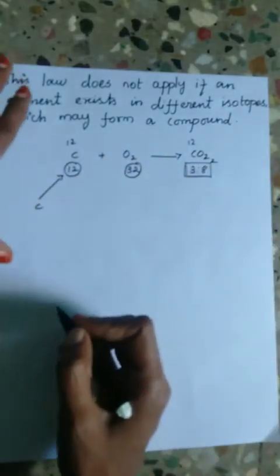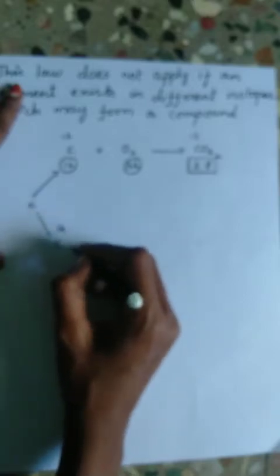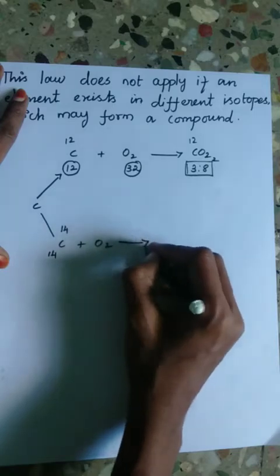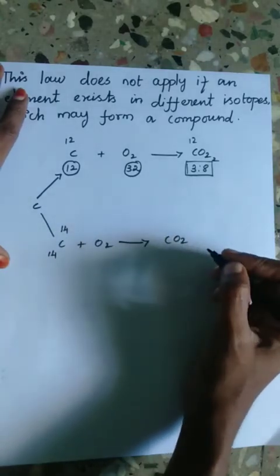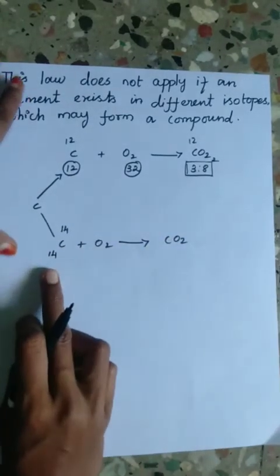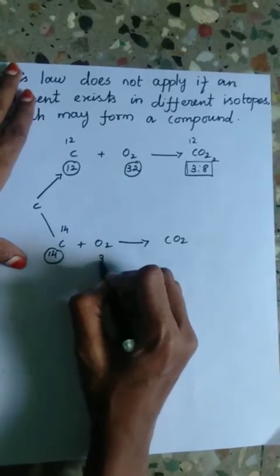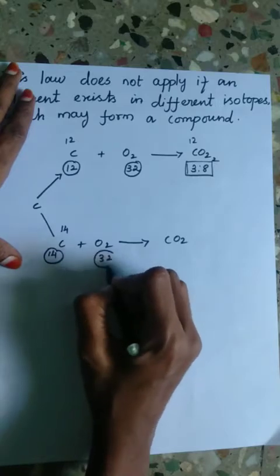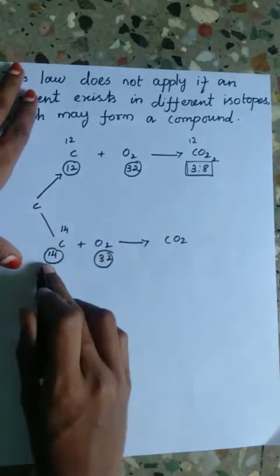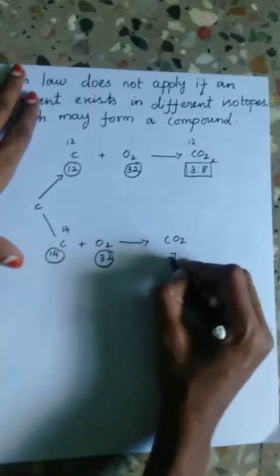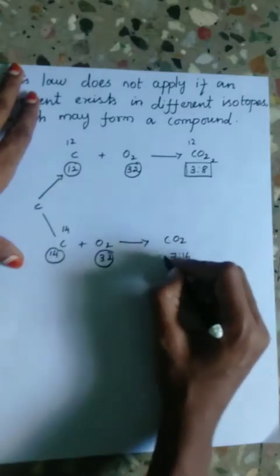But if carbon-14 isotope combines with oxygen to form carbon dioxide, the ratio of carbon is 14 and oxygen is 32. So the ratio is 7:16.